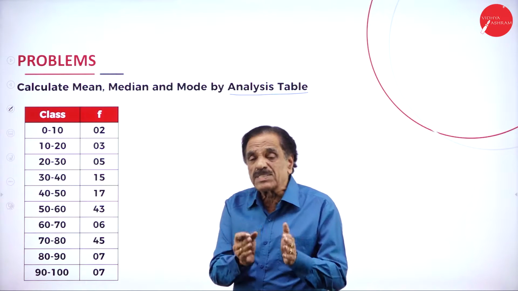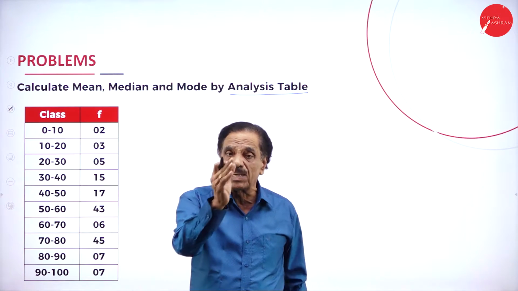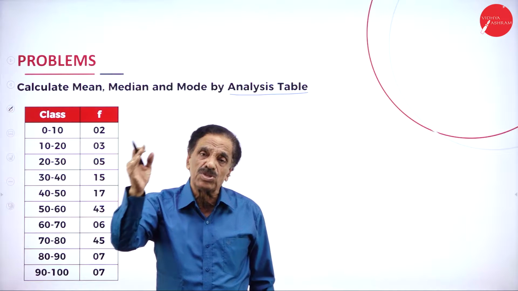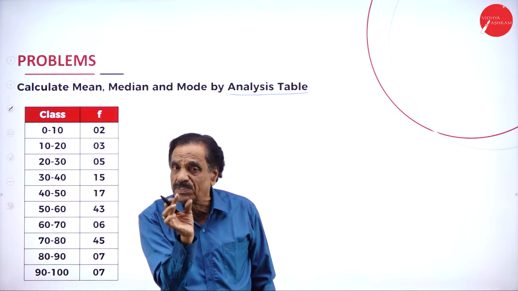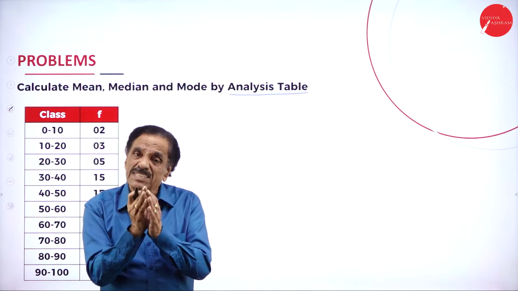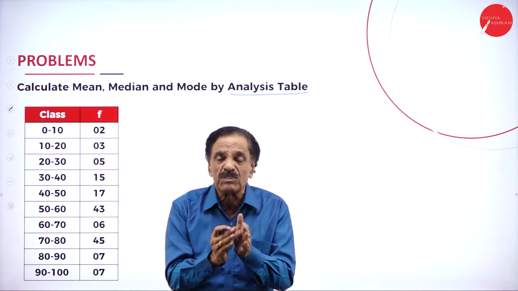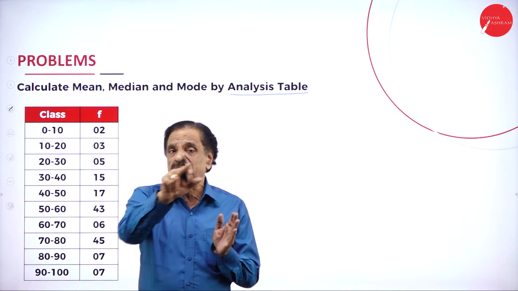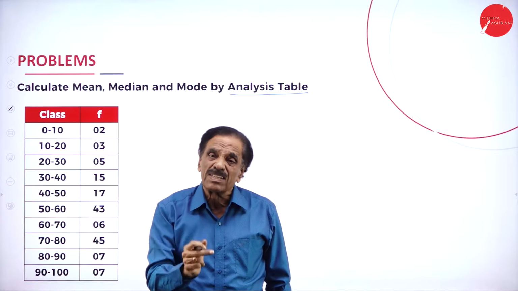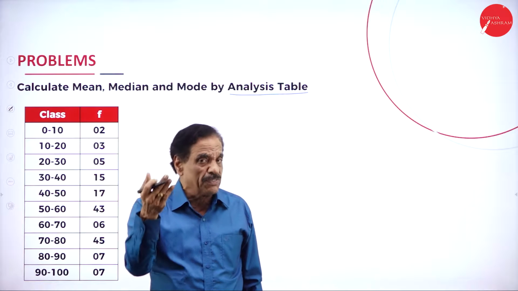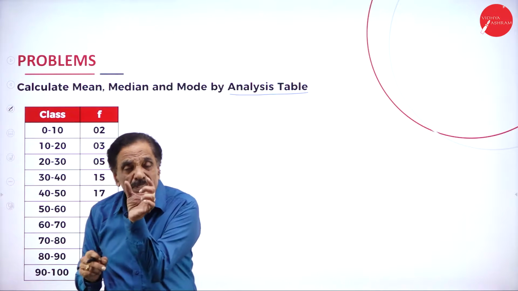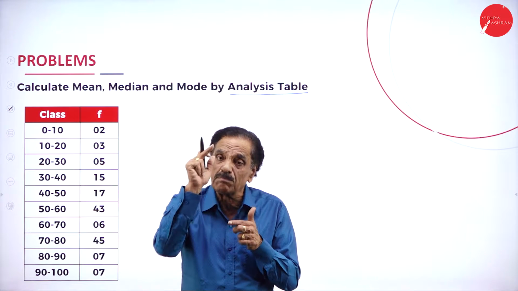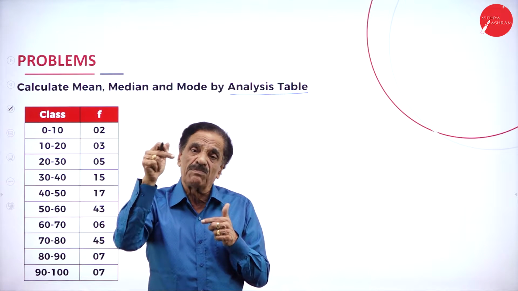So what's the formula for mean? Mean is equal to A plus or minus sigma fd dash divided by n, into c, where n is equal to the total number of frequencies, and c is the class interval. What is the formula for median? For a continuous series, first n by 2. Convert the frequency into cumulative frequency. Find n by 2 in that cumulative frequency, then apply the formula. Median is equal to L1 plus n by 2 minus cf over f, into c.